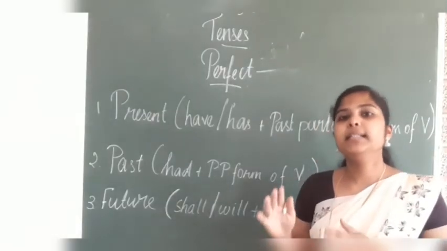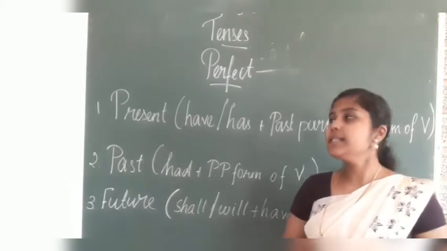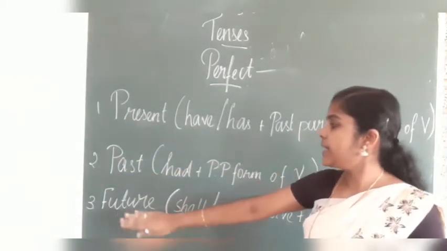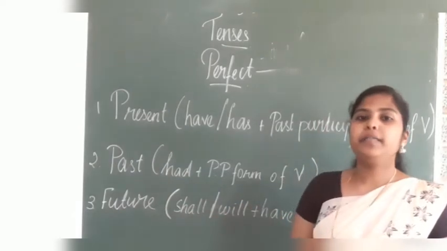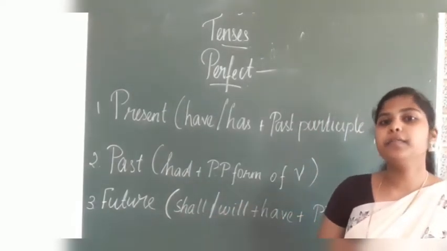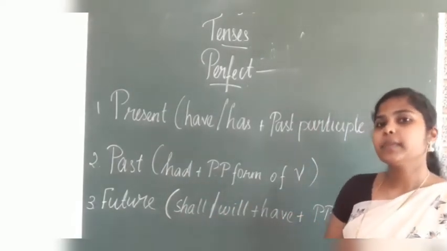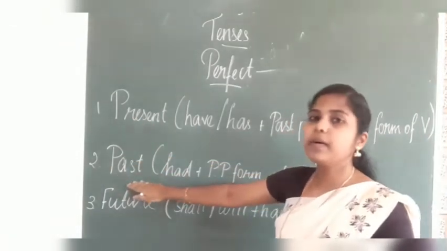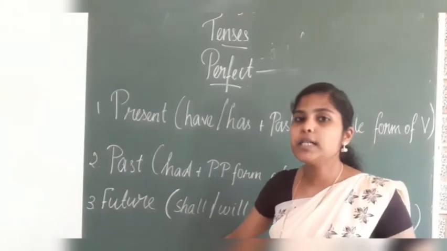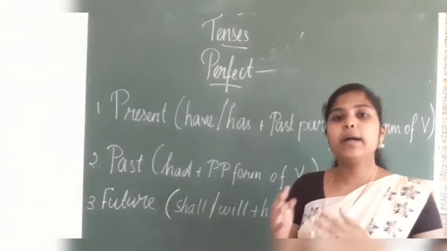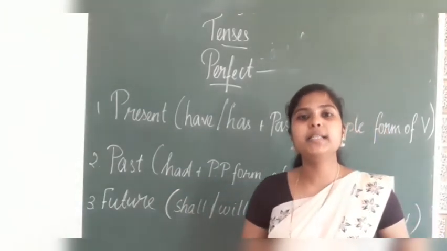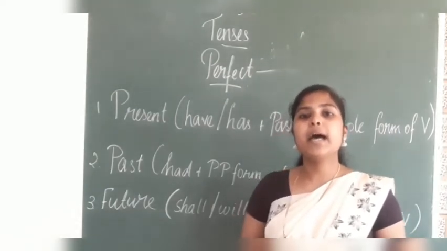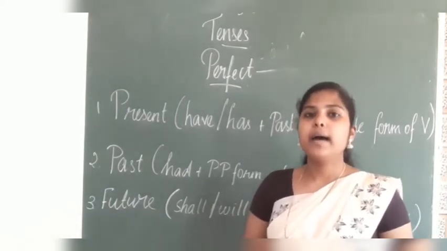Students, what are the three kinds of perfect tenses? Tell me. Present perfect tense, past perfect tense and future perfect tense. How can we identify the perfect tense? By looking at the helping verbs like have, has or had.